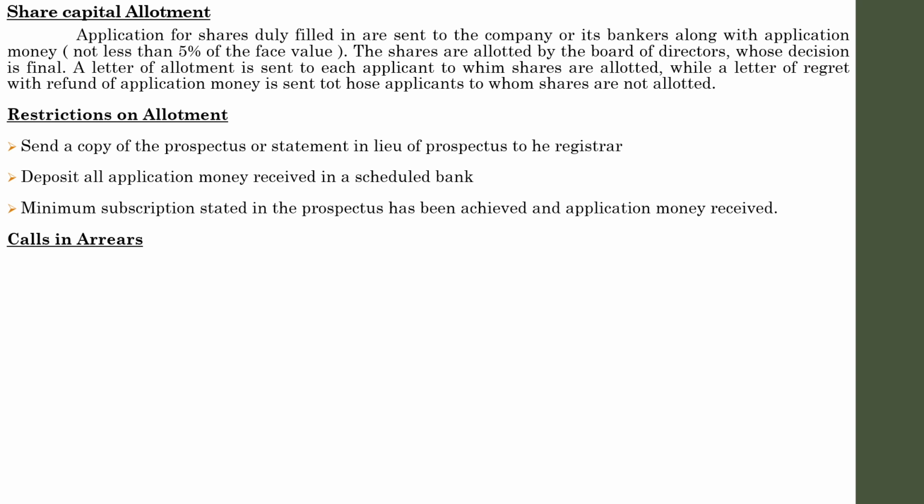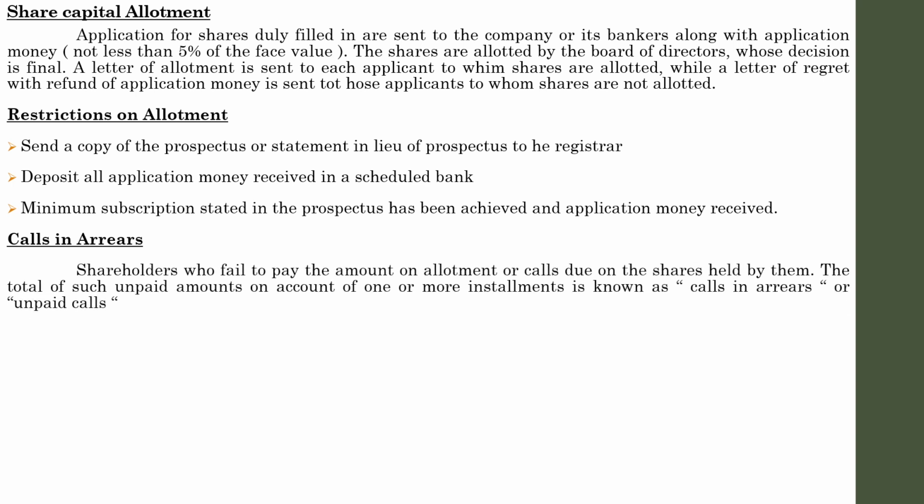If the prospective shareholder fails to pay a part of allotment, or it may be a part of first call, it may be a part of second call, the default in the payment of any of the calls is known as calls in arrears. It may so happen that some shareholders fail to pay the amount of allotment, or a call due on shares held by them.